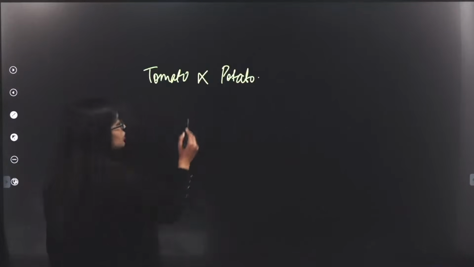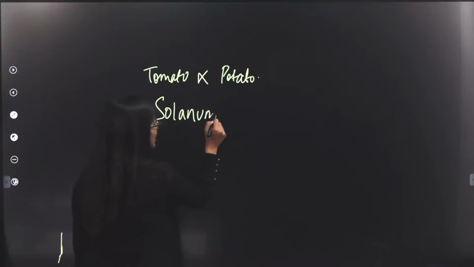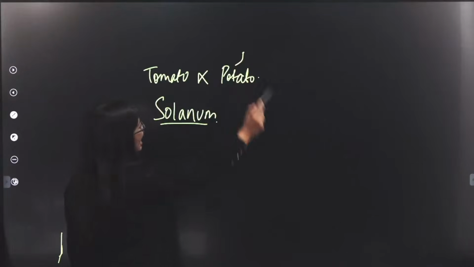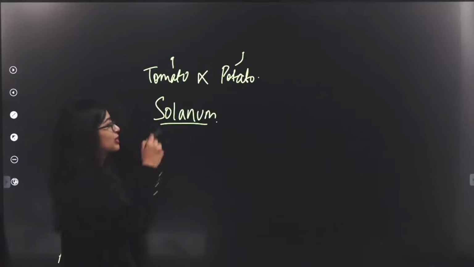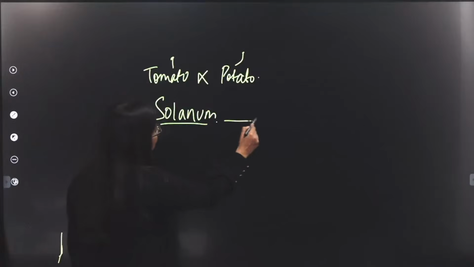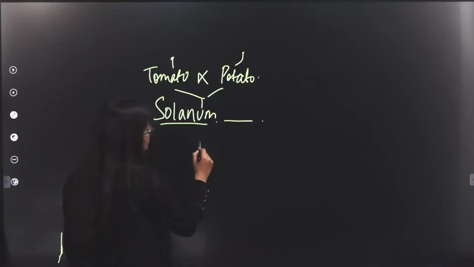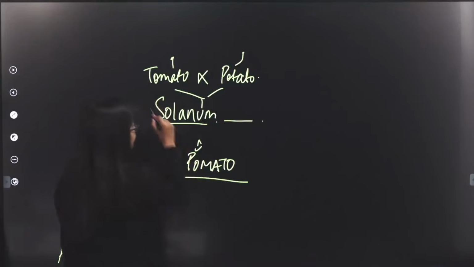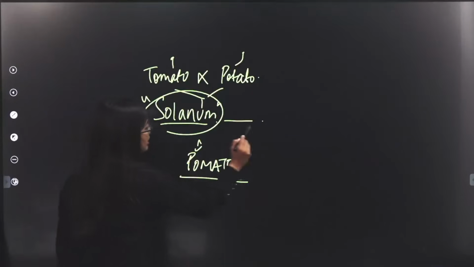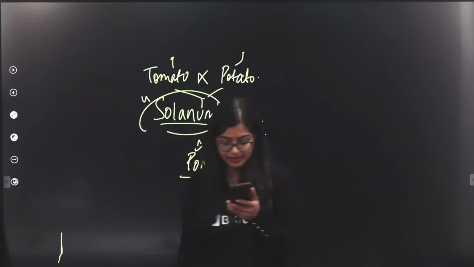Both of them belong to the genus Solanum, okay? If I'm not wrong, potato is Solanum tuberosum, and I don't remember for tomato. But when you cross these 2, you will get pomato. So in this case, their genus is the same, but the species is different.